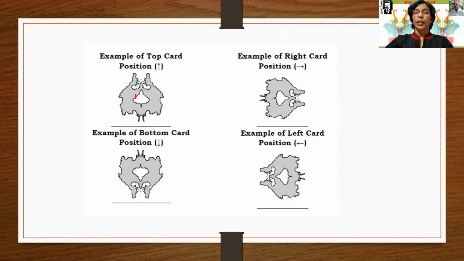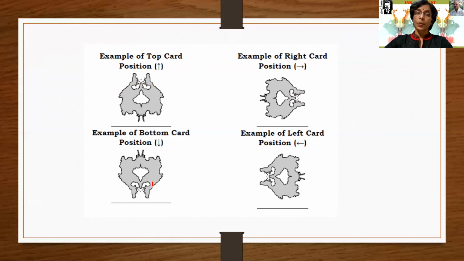Top, arrow directing top; bottom, arrow directing bottom; left, arrow directing left; and right, arrow directing right. Now we will get more familiar with that verbal description through a visual description. See, top position. This is the card's image, and this is the top position. This is the right position, rotated towards the right.